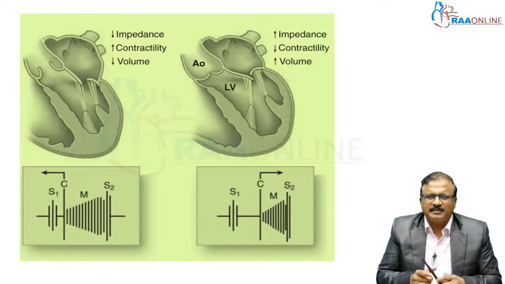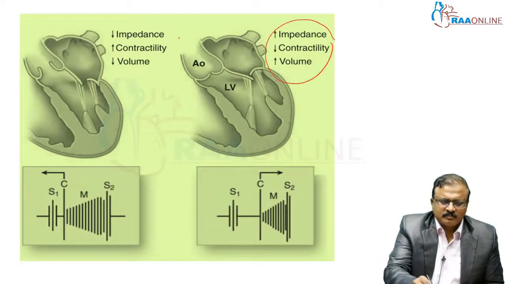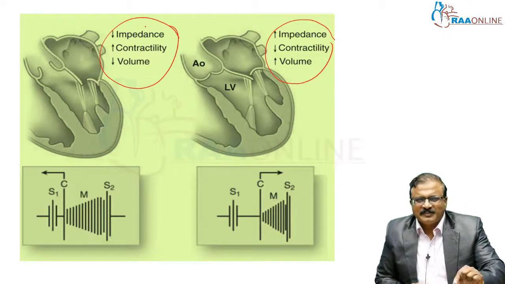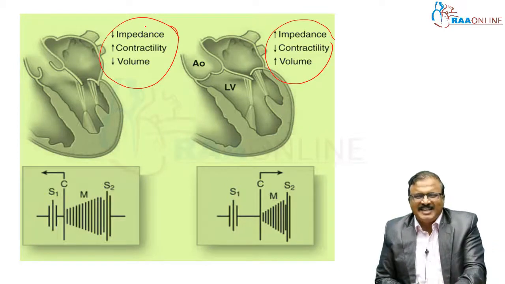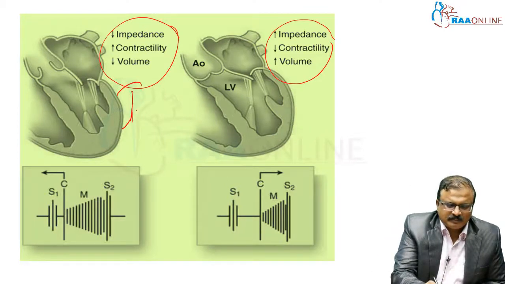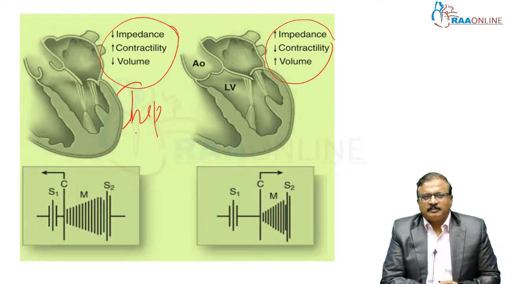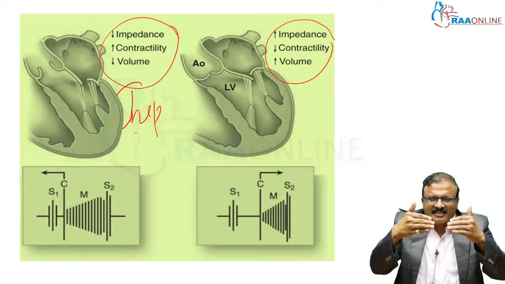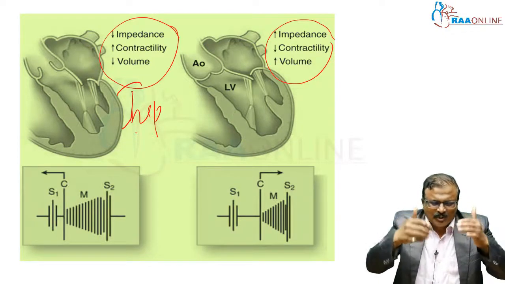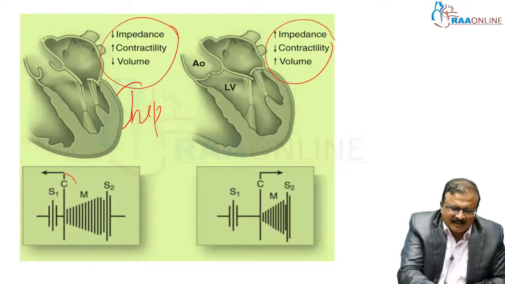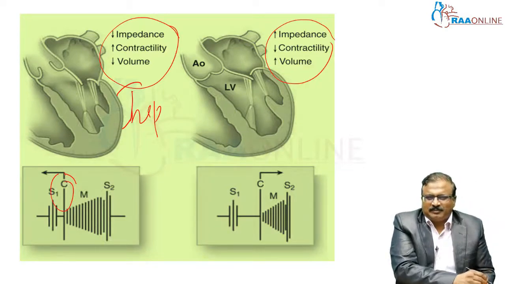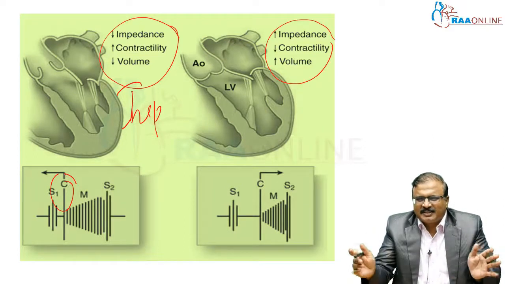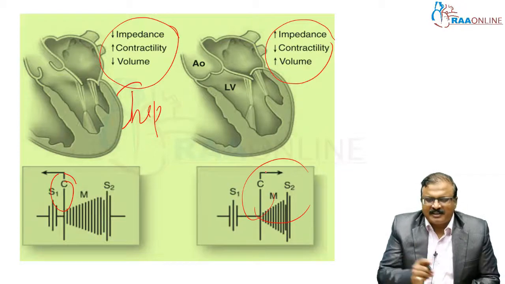You can see decreased impedance, increased contractility, decreased volume. This is what happens in inspiration. Because of the decrease in volume, the redundancy of the valve is increased, so the murmur and the click occur earlier. In contrast, in expiration, LV volume is increased and the click occurs later.